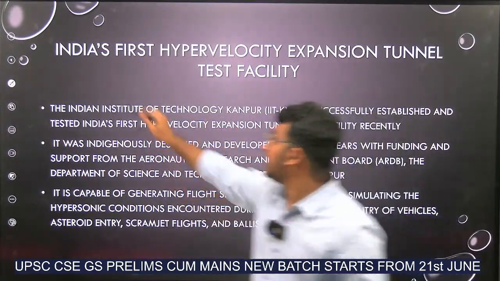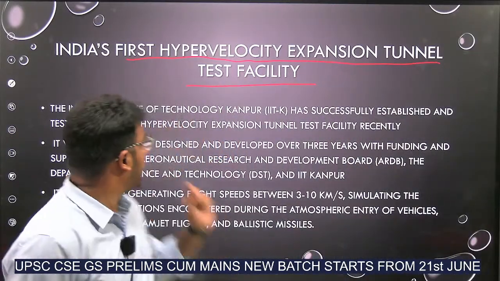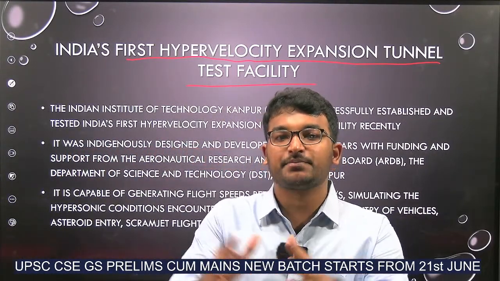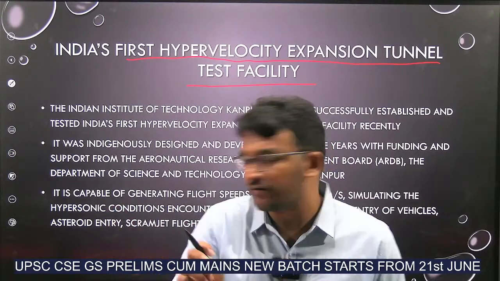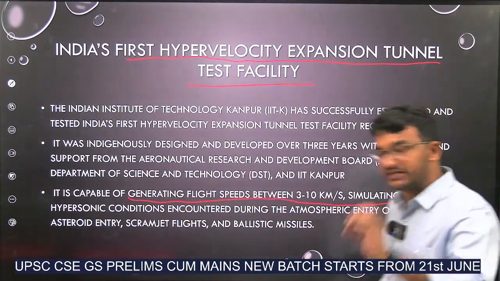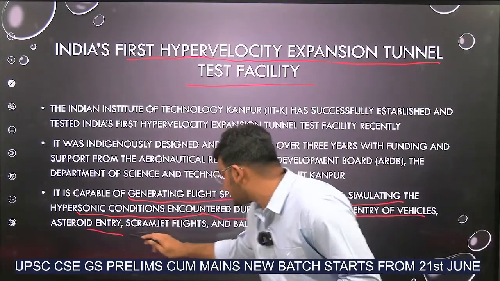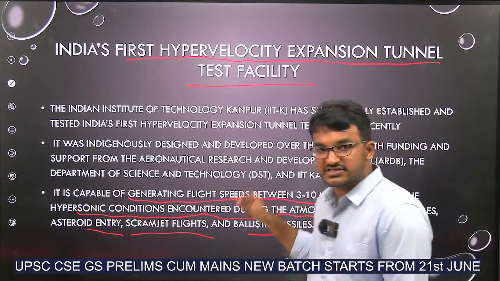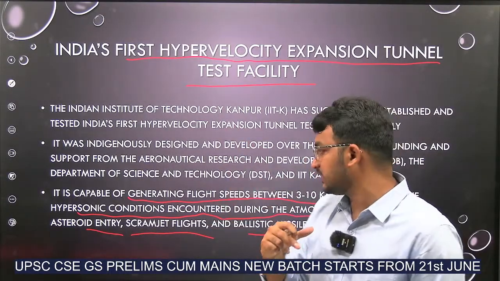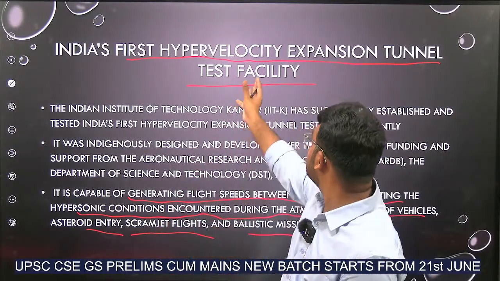Yeah, this is India's first hypervelocity expansion tunnel test facility. What does this tunnel test facility mean? It provides circumstances for testing. It is capable of generating flight speeds between 3 to 10 kilometers, simulating the hypersonic conditions encountered during the atmospheric entry of vehicles, asteroid entry, scramjet flights and ballistic missiles. Consider that I want to test re-entry of vehicles and scramjet engines. It will simulate the same conditions in this test facility.